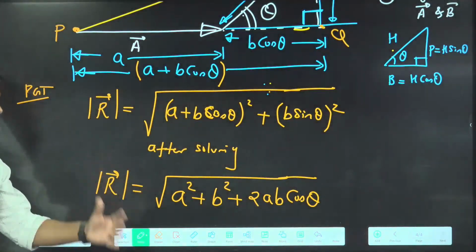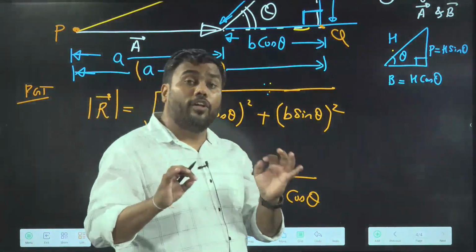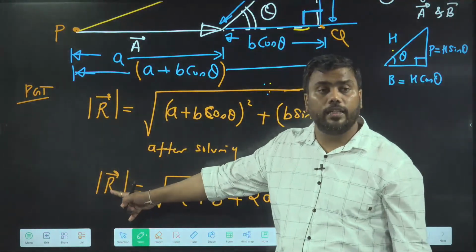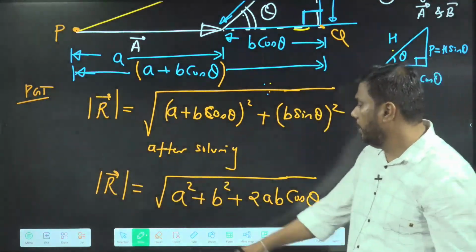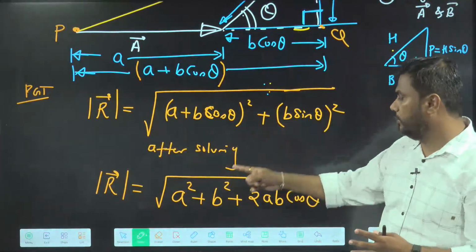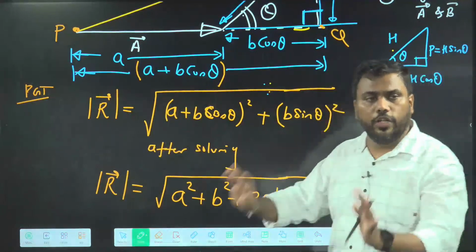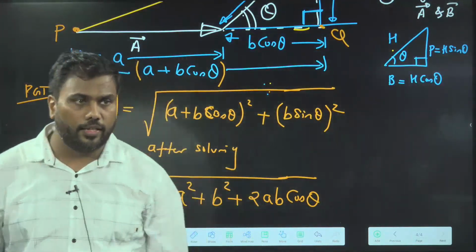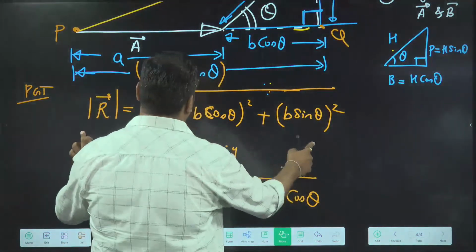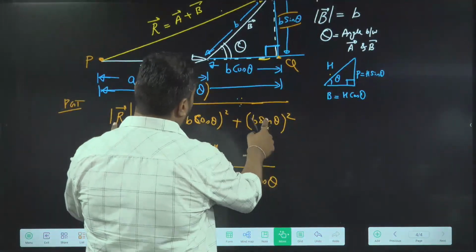This is the final formula to find the magnitude of resultant between A and B. You need to memorize this. Note it fast. Note down everything.